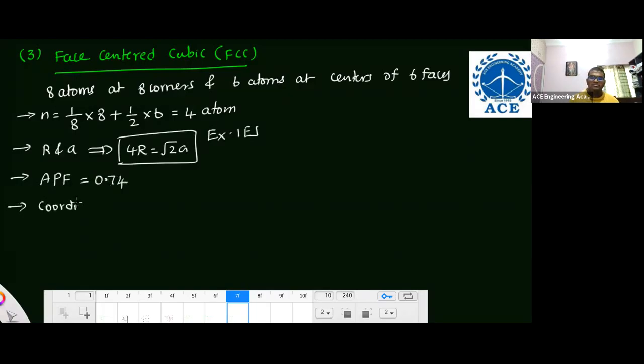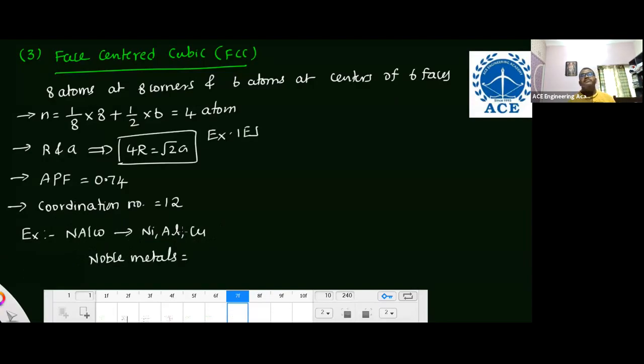And the coordination number is 12. And examples, if you consider NALCO, that is nickel, aluminum, copper. And I also said noble metals. All noble metals come under the FCC structure. What are those? Gold, silver, platinum, palladium, like that. All these come under the face-centered cubic structure. This is the information about FCC.